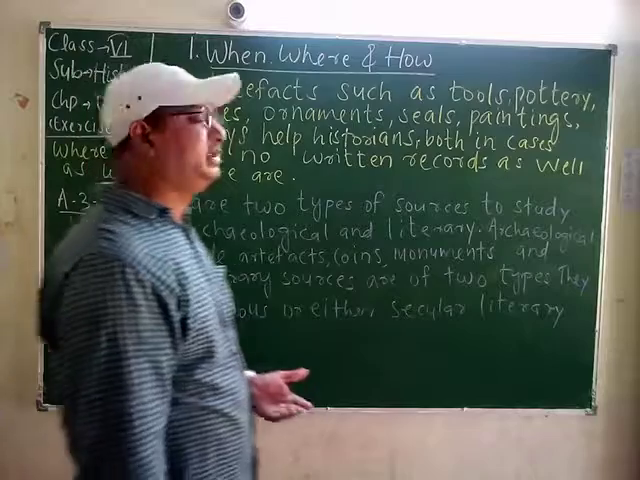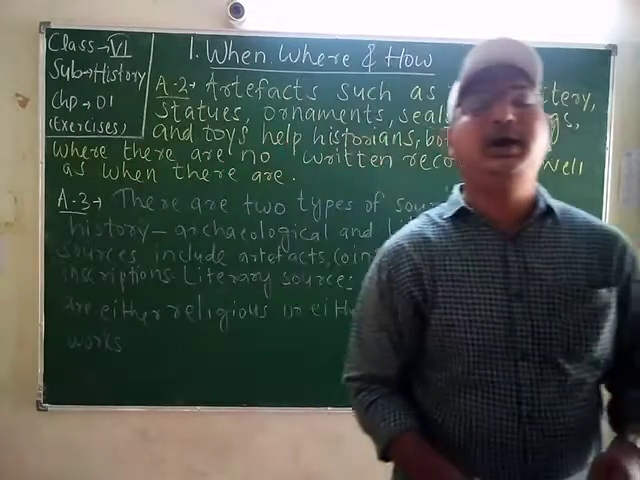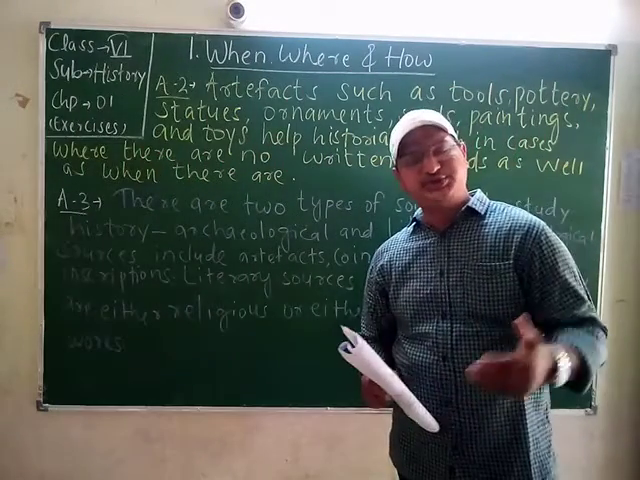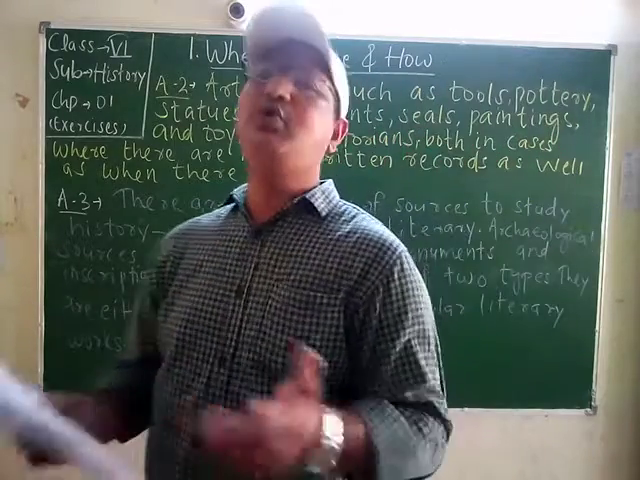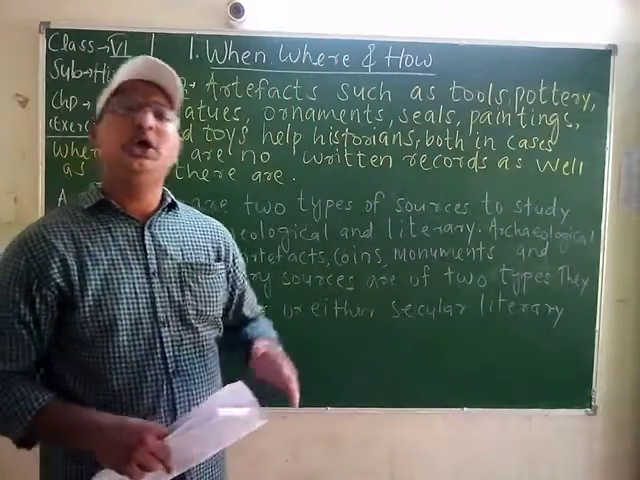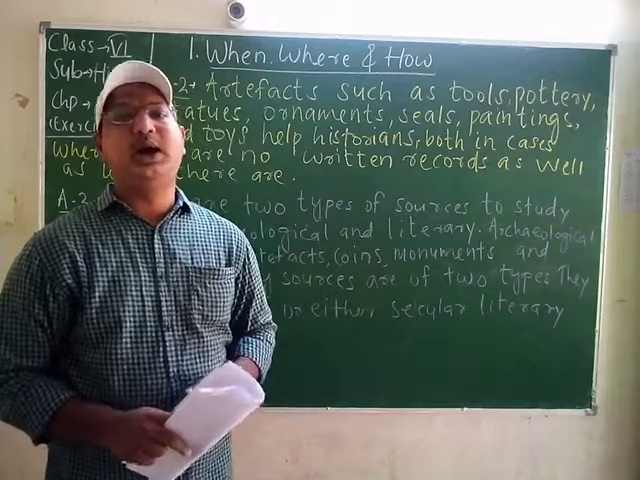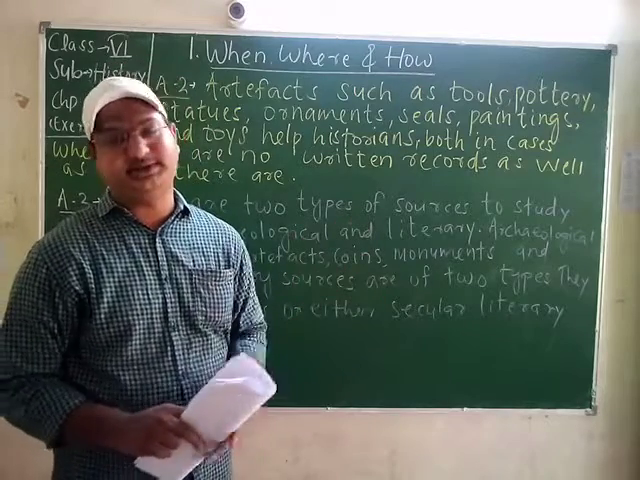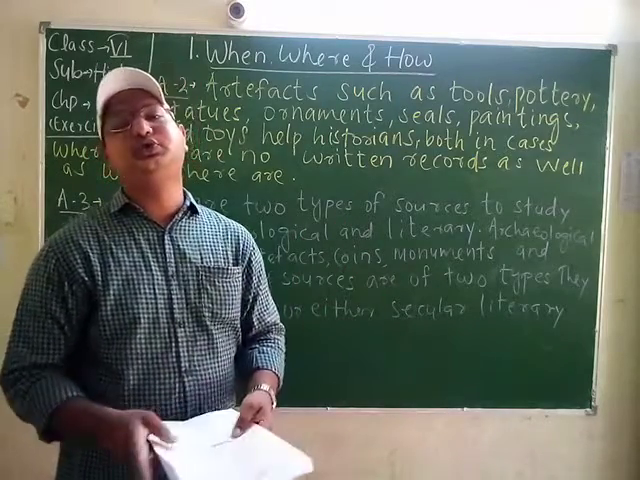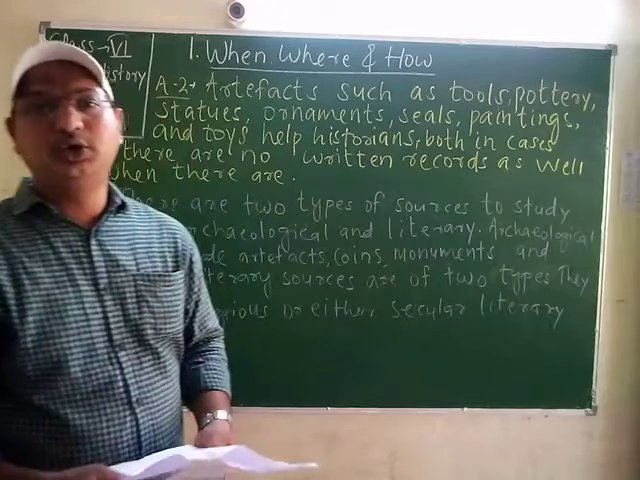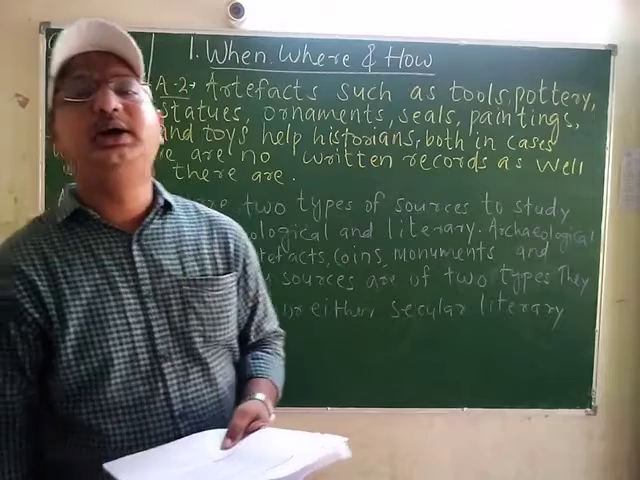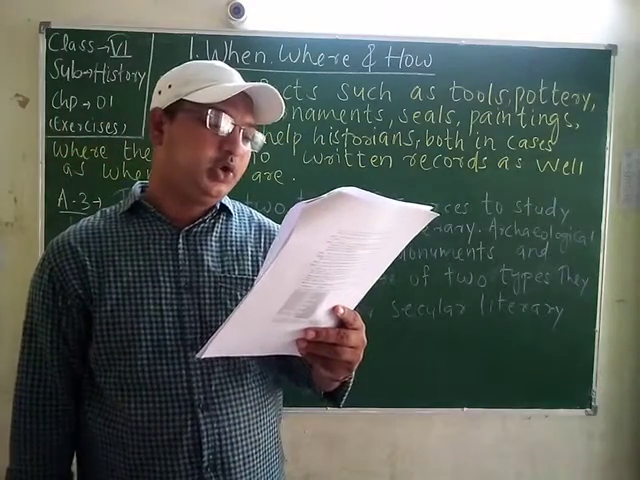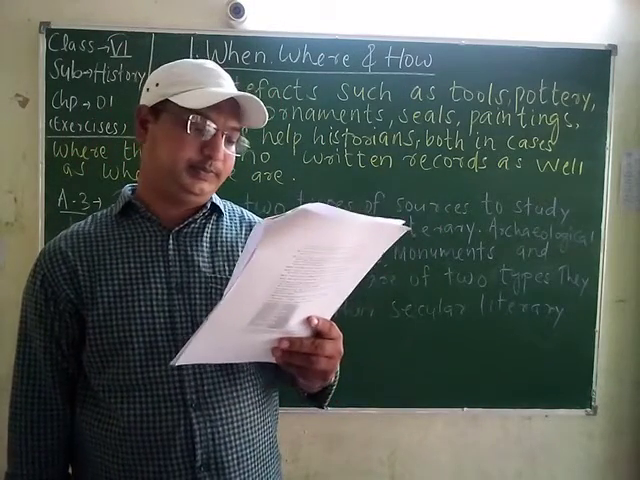Okay, students, it is also true that in history, in almost all cases, there are no written records always. So in that case, artifacts or the different types of objects are a major source of information to know about our past. Then students, we'll move to the next question, that is, what are the sources of history?